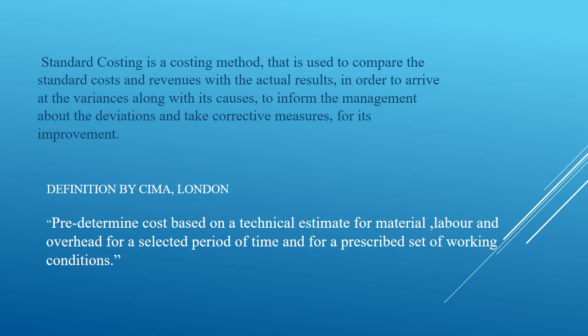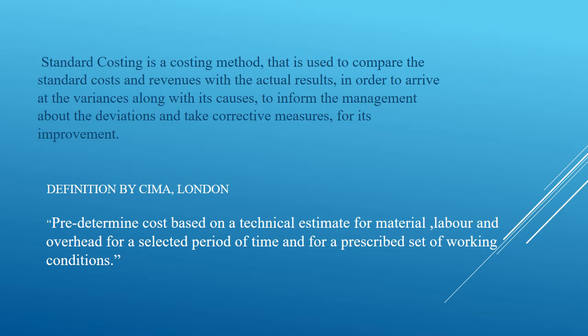We know standard costing is one of the techniques of costing where we set expected standards for cost as well as revenues, and the actual records are measured, and then the variances are studied, what are the causes, and then deviations are informed to the management, and necessary corrective actions are taken for improving the result.